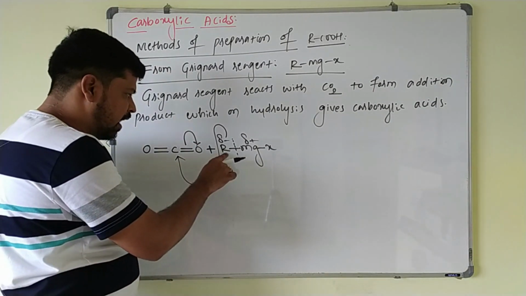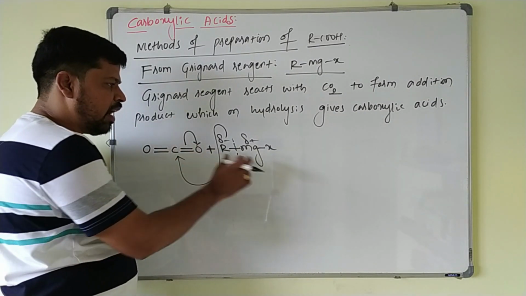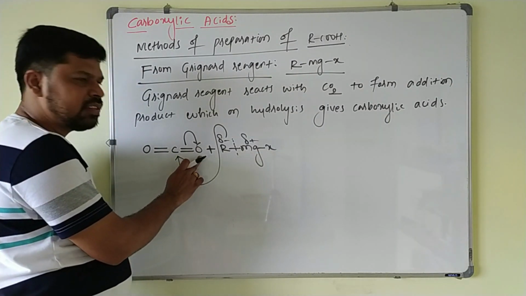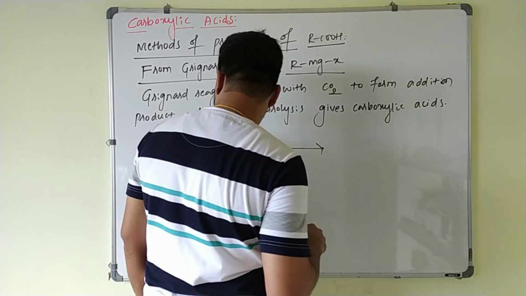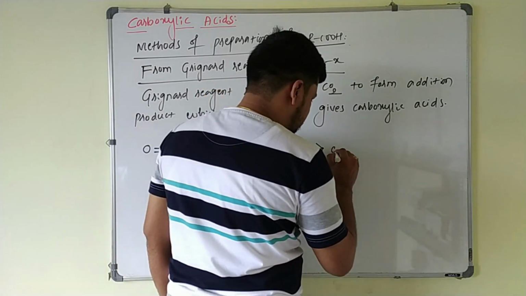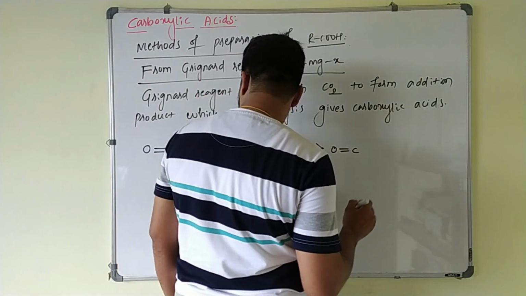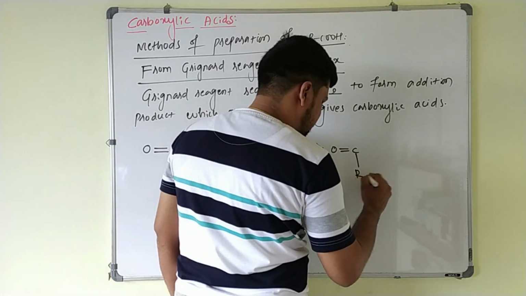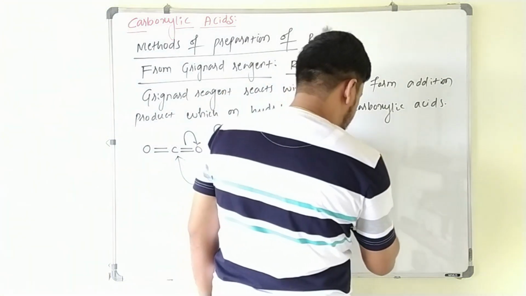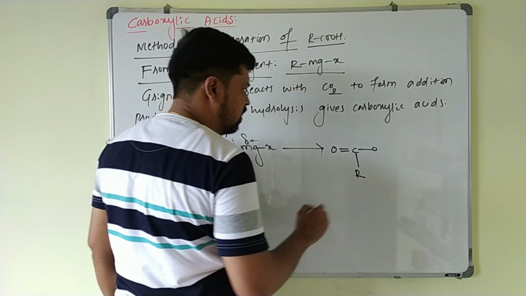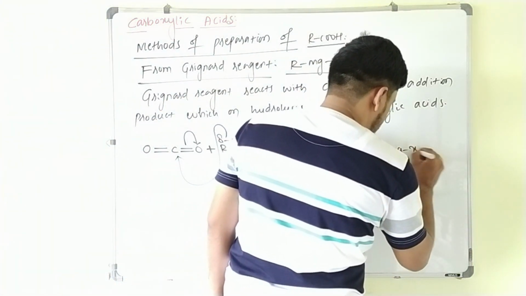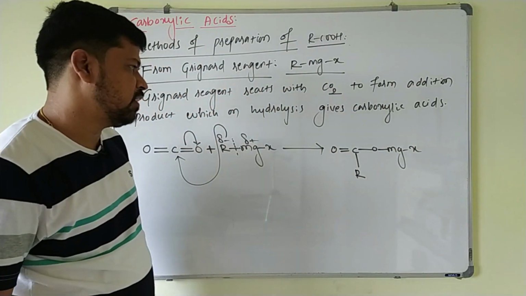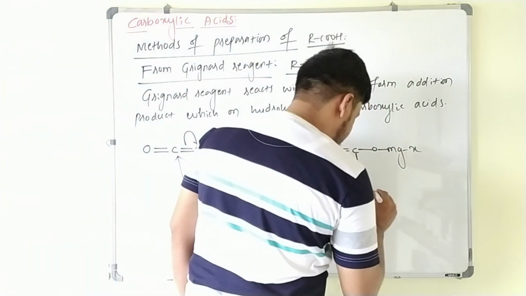Then the alkyl group is connected to the carbon and this positive part is connected to this negative oxygen here. So there is a formation of addition product. This is C double bond O as it is, and here one alkyl group is connected and this is connected to oxygen, and this oxygen is connected to that positive part here.